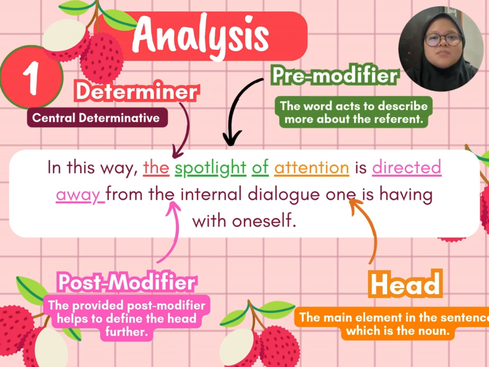According to this sentence, I have identified the noun group and its four elements, which come right after the phrase "in this way": "the spotlight of attention is directed away from internal dialogue."